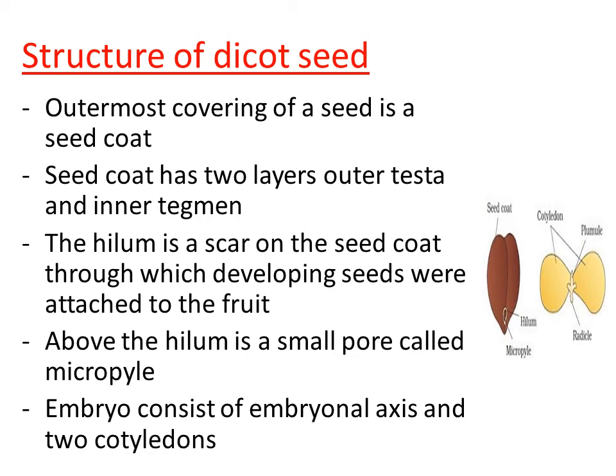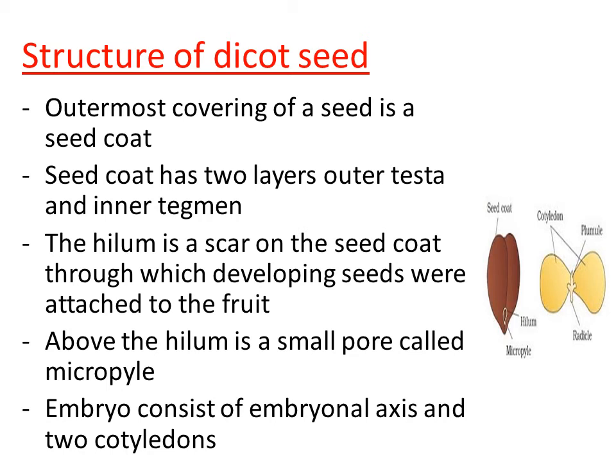Then one more part of the seed is the embryo. The embryo is just enclosed within the seed coat. If we open the seed coat, we can see the embryo. So what are the parts of embryo? Embryo consists of two cotyledons in case of dicot seed, right?